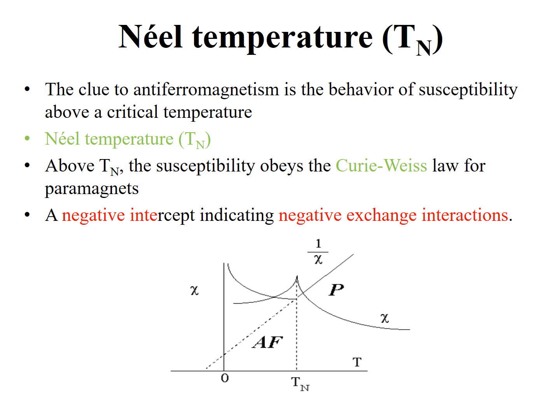Above the Néel temperature, susceptibility obeys the Curie-Weiss law for paramagnets, but with a negative intercept indicating negative exchange interactions. In this graph, on the y-axis we can see chi, that is magnetic susceptibility, and on the x-axis, TN is the Néel temperature, and the dotted line is showing the behavior of antiferromagnetic materials.